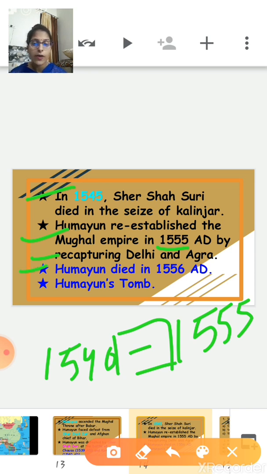But Humayun died in 1556 AD. Basically, he did not live long to enjoy the fruit of his victory. He died while coming downstairs from the first floor of the library. After the death of Humayun, Humayun's wife built a very magnificent tomb for him, Humayun's tomb. It is a remarkable feature, a tomb with white marble.